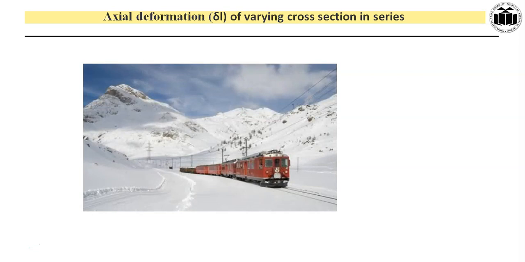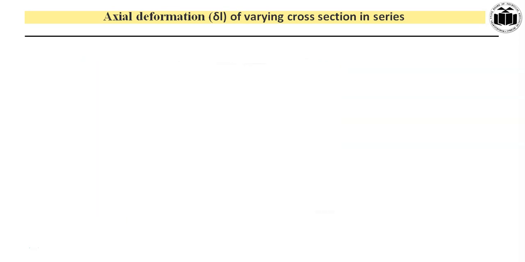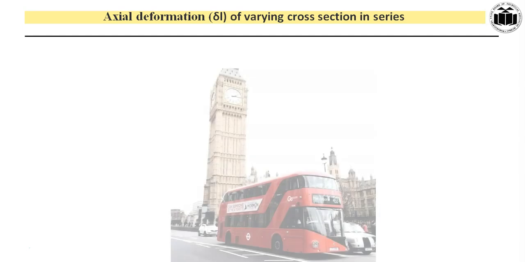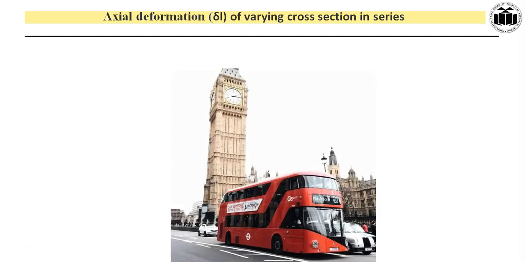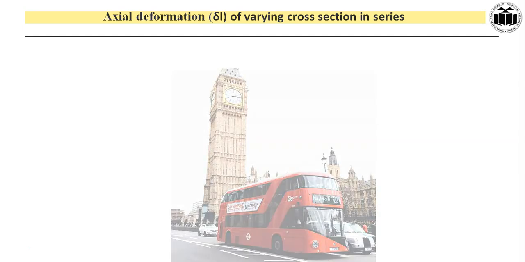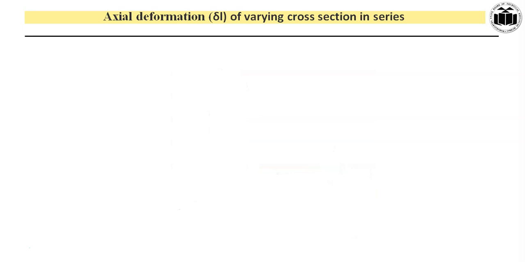Now, if the members are connected one after another, just like a train, where you see n number of coaches connected one after another, this is the famous example of members connected in series. Now if the members are connected one over another, like the double-decker bus of Mumbai, then this is called members in parallel.